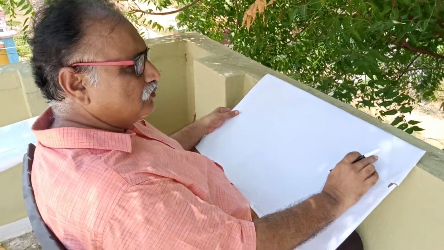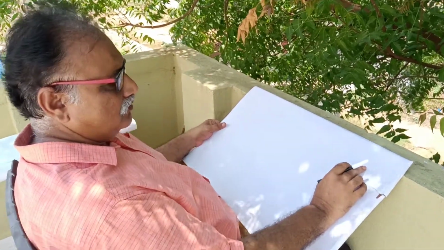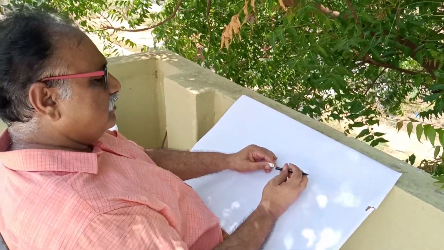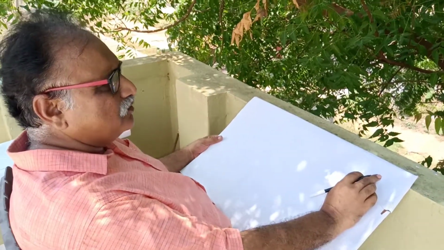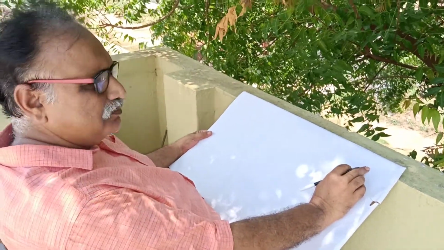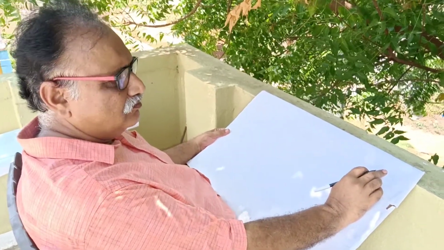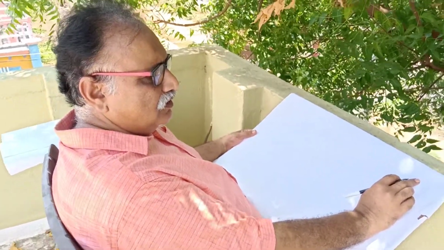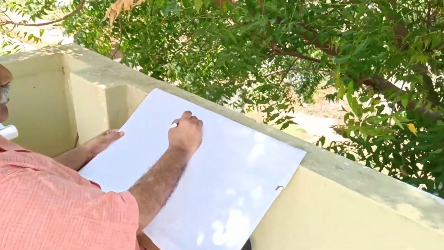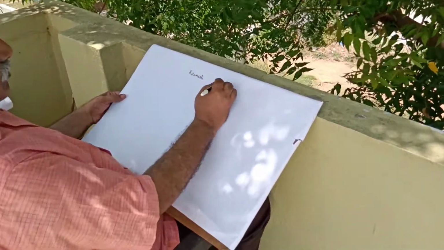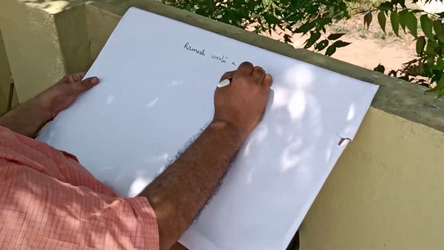Dear students, today we are going to deal with active and passive voice. What do you mean by active voice? A sentence is said to be an active voice if the subject in that particular sentence performs an action. For example, Ramesh wrote a novel.